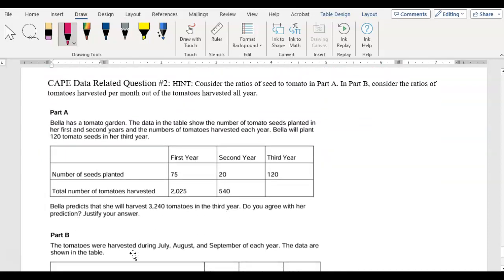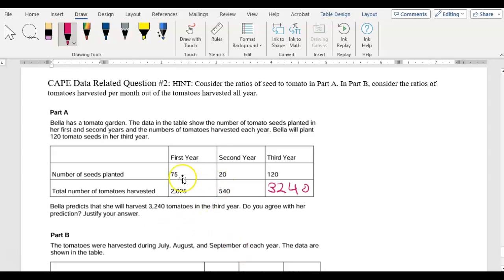All right, the data related question number 2 is asking you about a tomato garden. So Bella has this tomato garden, she's planting seeds, and she's showing you your first year, second year, the number of seeds planted, and the number of tomatoes harvested, and then it wants you to justify the third year. She says that the third year is 3,240, and it's asking you whether you agree or disagree, and you need to give a reason why.